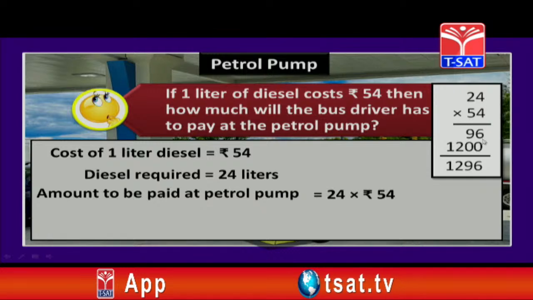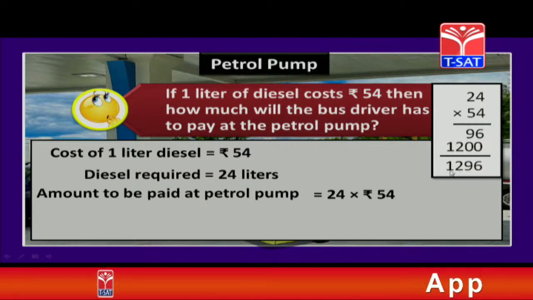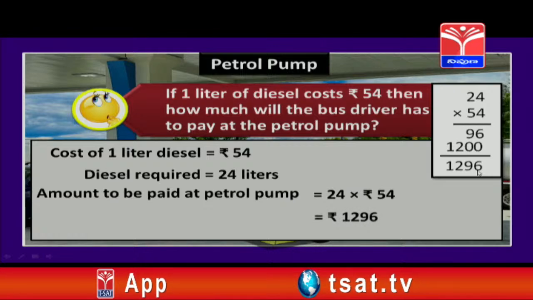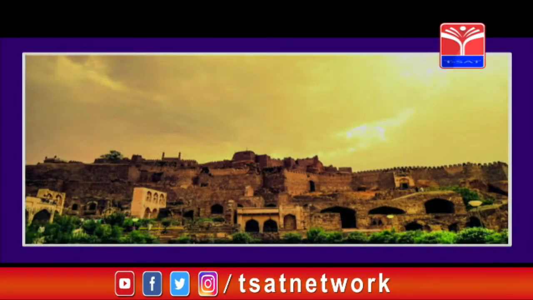So 4 4s are 16, 1 carry, then 4 2s are 8 plus 1 is 9, then 5 4s are 20, 0, and 5 2s are 10 and 12. And adding these two numbers, you get 1296. So at the petrol pump, the driver has to pay 1296 rupees.